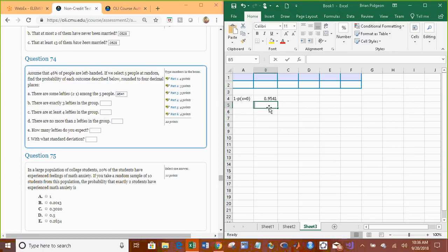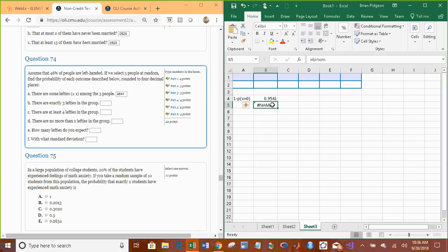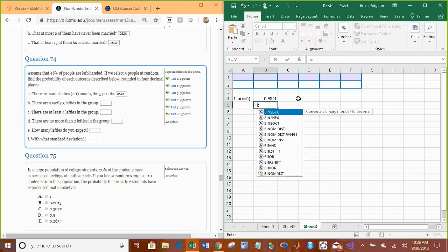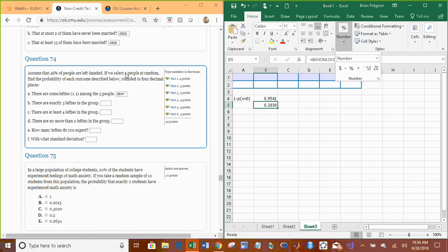There are exactly 3. Binomial dist, exactly 3 means our cumulative is equal to 0. So the number of successes is 3 out of the 5 trials. The probability of success is 0.46, and our cumulative is 0. Round it to 4 decimals, 0.2838.